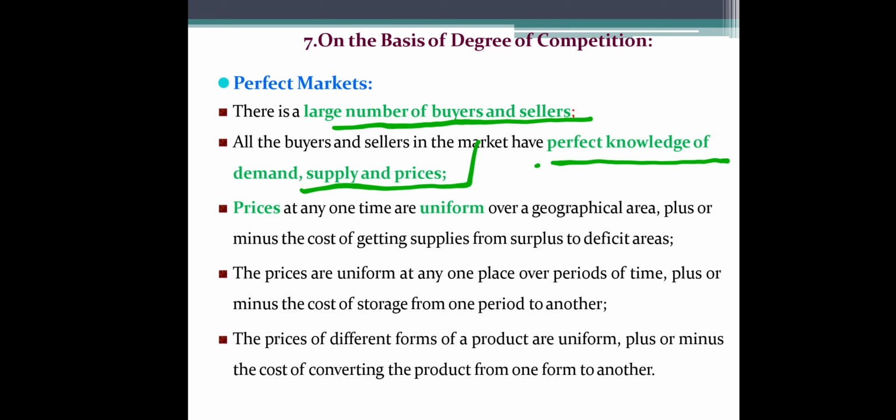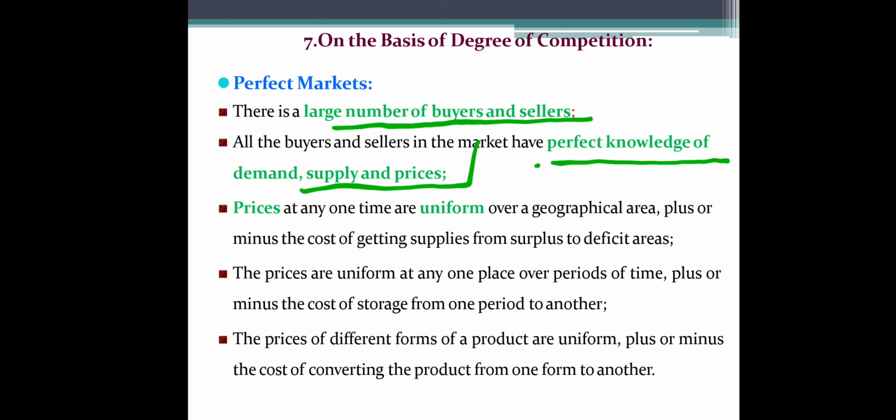Then prices at any one time are uniform. At a time, you will find uniform prices in that market, in that geographical area, plus or minus the cost of getting supplies from surplus to deficit area. Then the prices are uniform at any one place over a period of time.